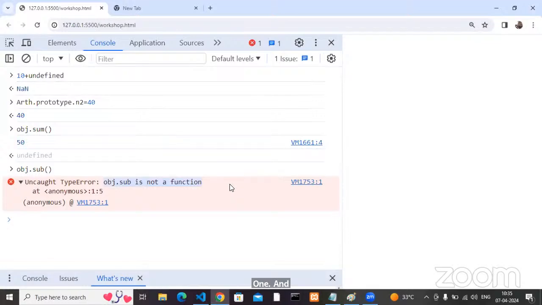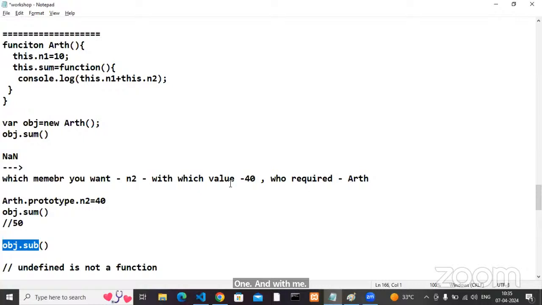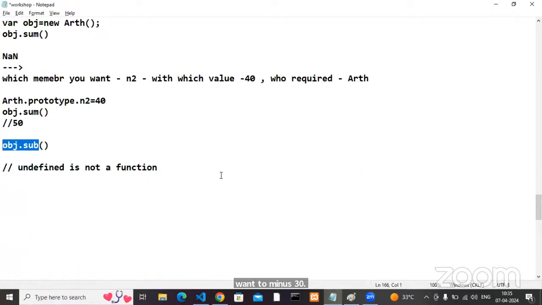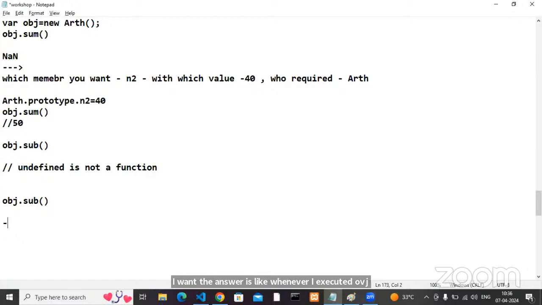Agreed with me? Okay, but I don't want it like that. I want minus 30. Whenever I execute obj.sub, I need the answer to be minus 30. To get minus 30, first, in my class, is the sub method required or not?